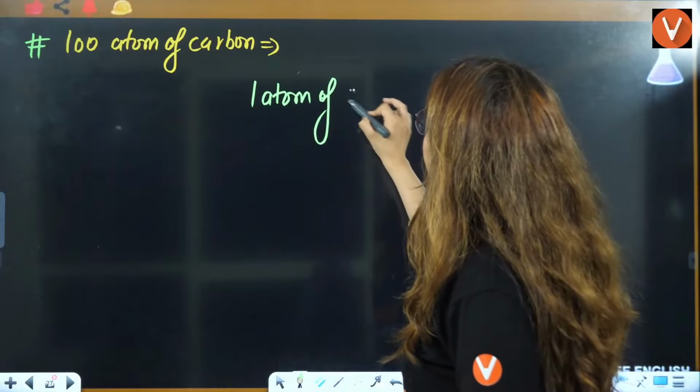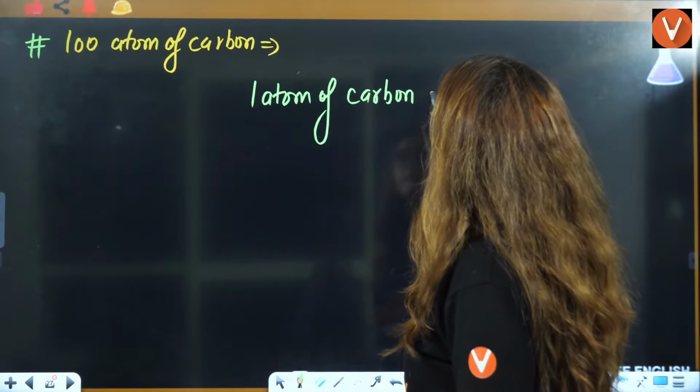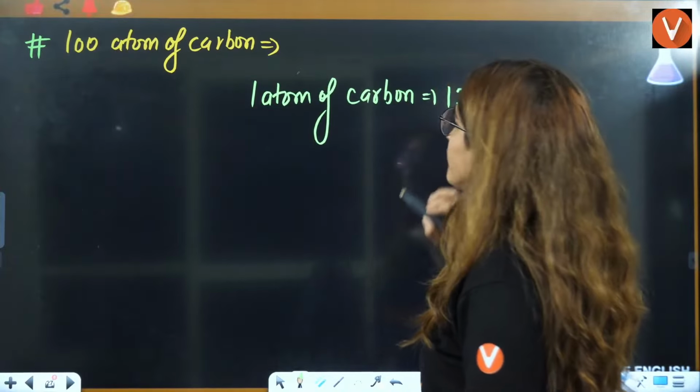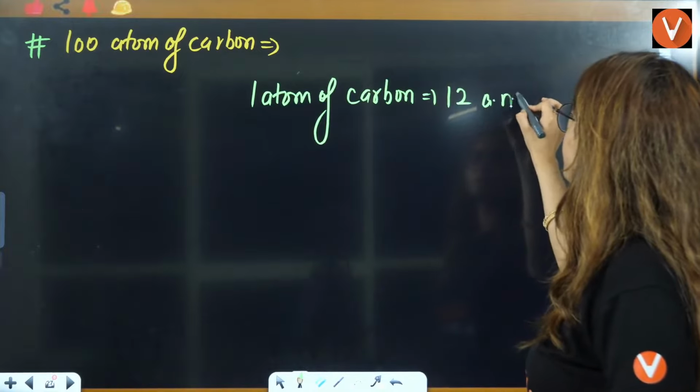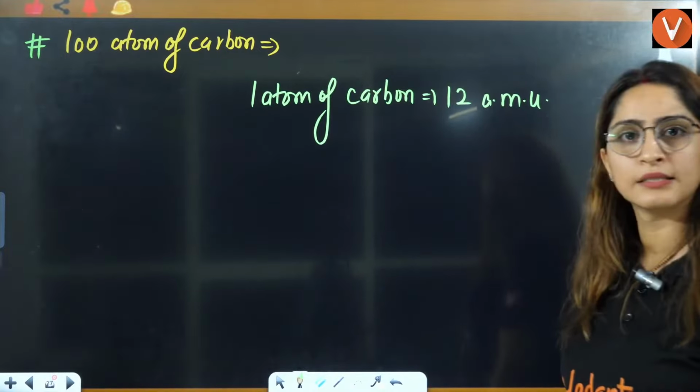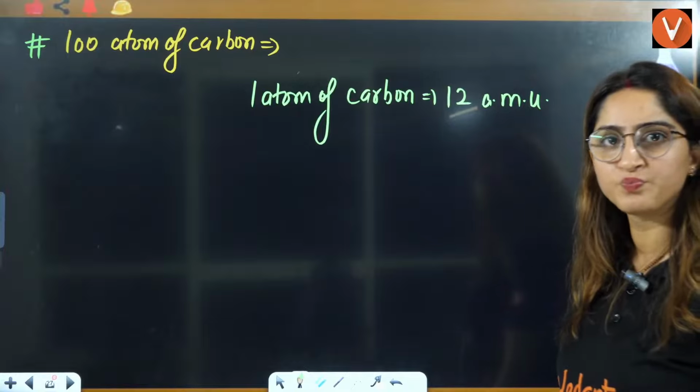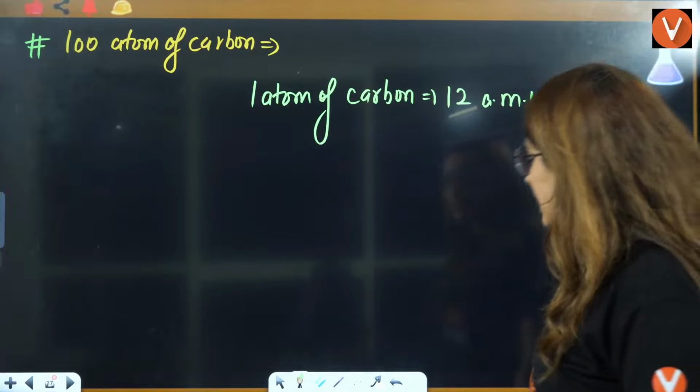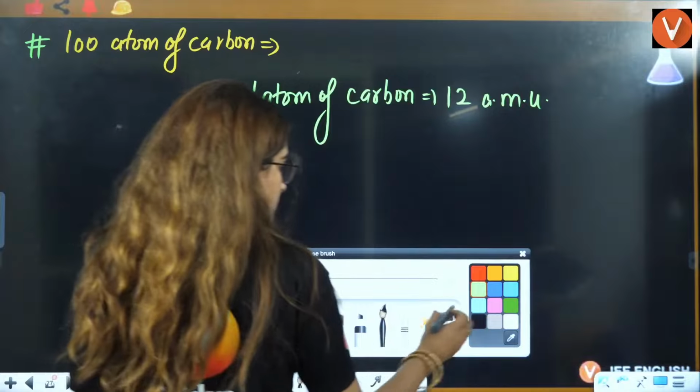So one atom of carbon is nothing but 12 AMU.